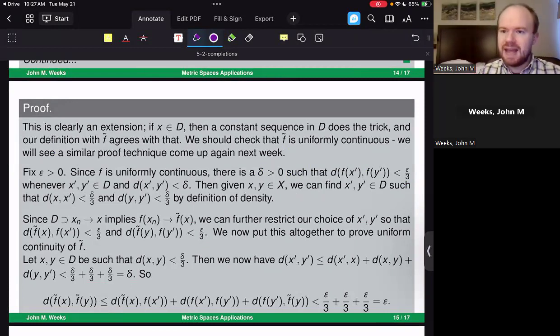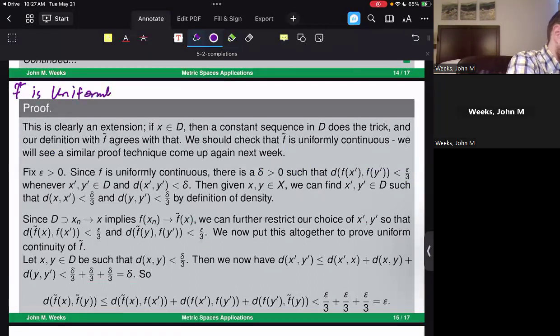We need the fact that f tilde is the limit of these functions. So there's a delta epsilon limit going on there. And we need to be able to pick apart each and every one of those parts here to show that f tilde is indeed a uniformly continuous function. That's essentially this part. This shows that f tilde is uniformly continuous.